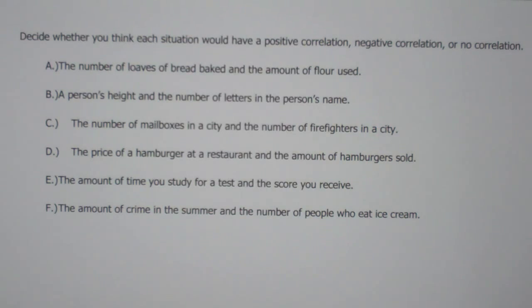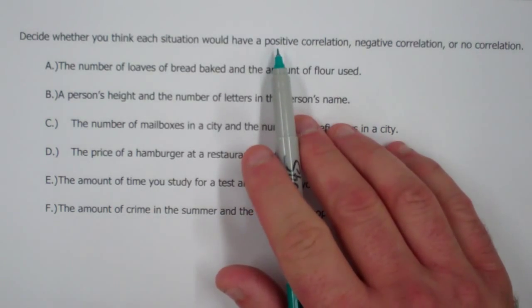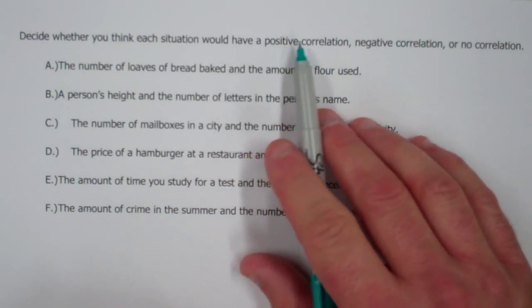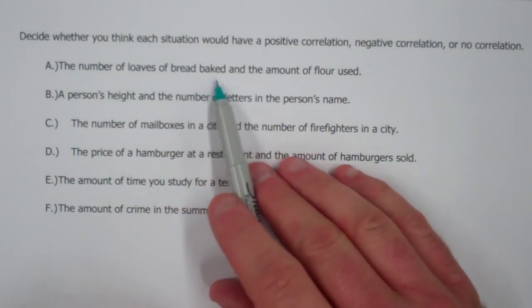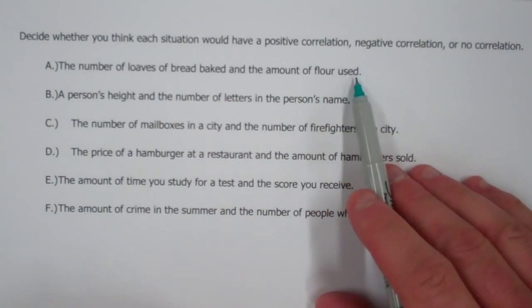In this example, we're going to decide whether we think each situation has a positive correlation, negative correlation, or no correlation. And positive just means the direction, so we could even reason through this as being positive, negative, or having no correlation. Let's look at part A, the number of loaves of bread baked and the amount of flour used.